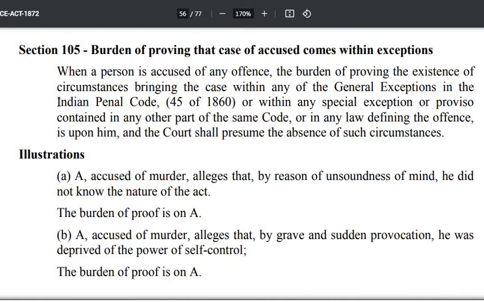So if we read it again: when a person is accused of any offense, the burden of proving the existence of any circumstances. Circumstances means what? Facts.